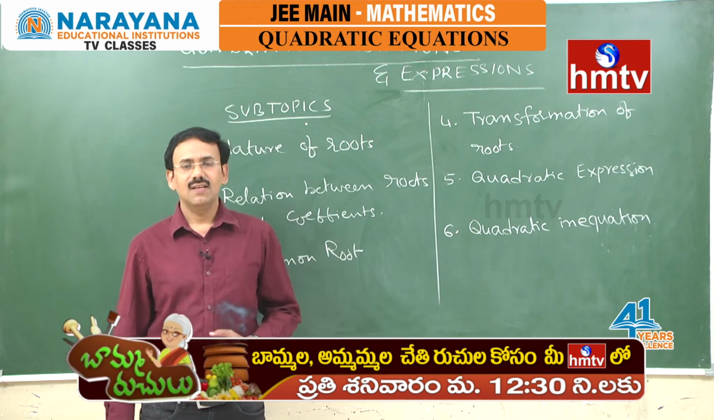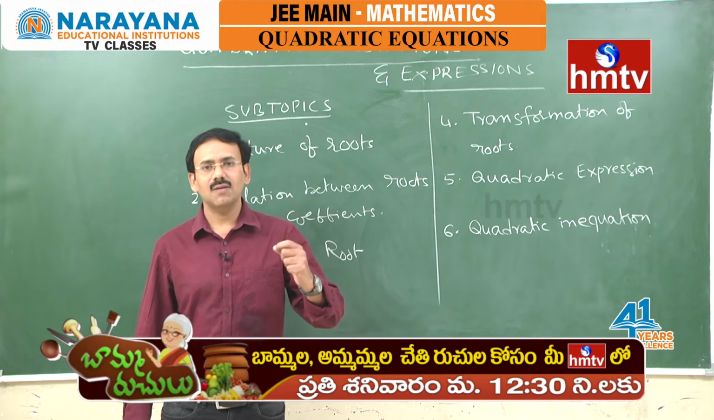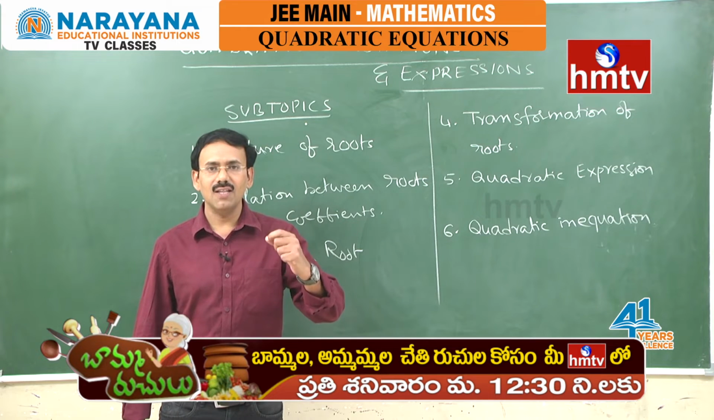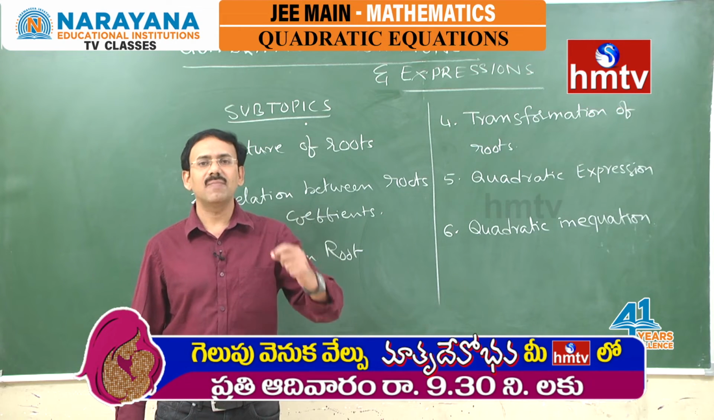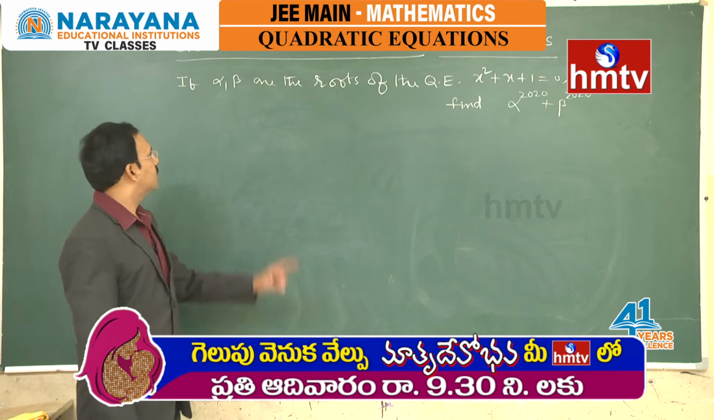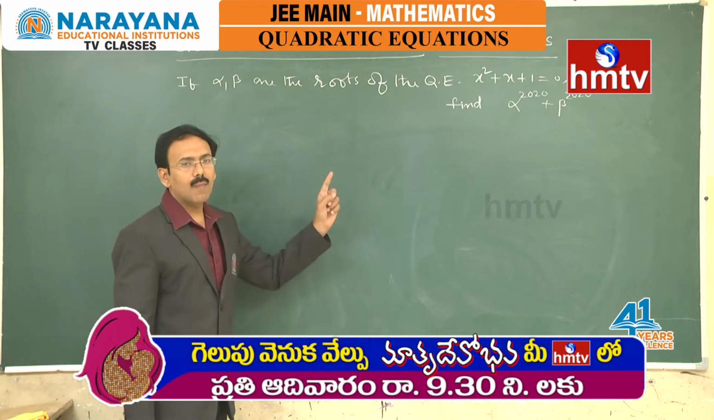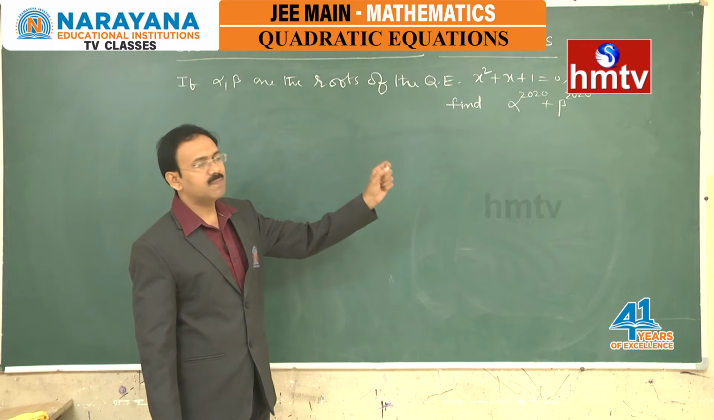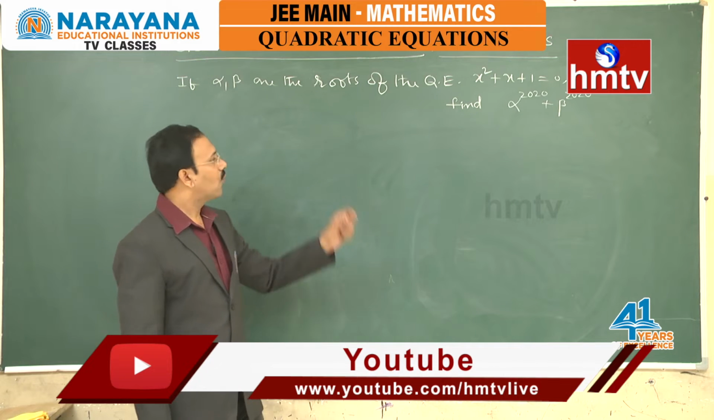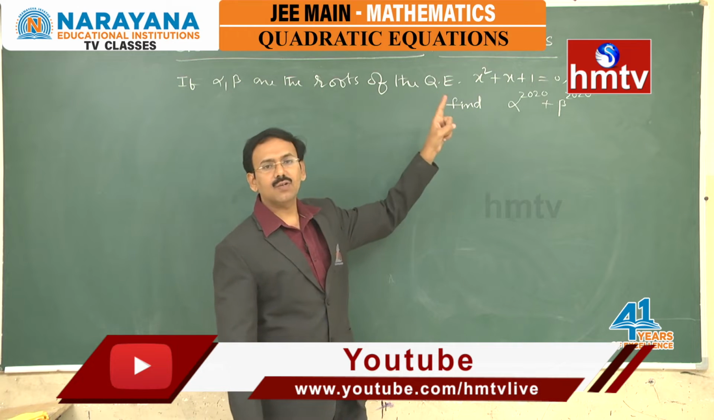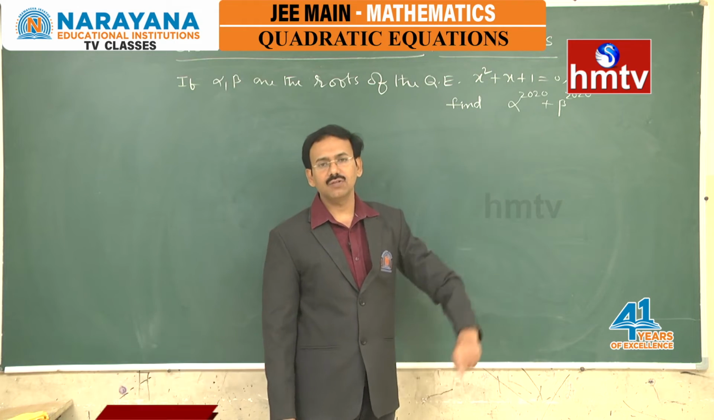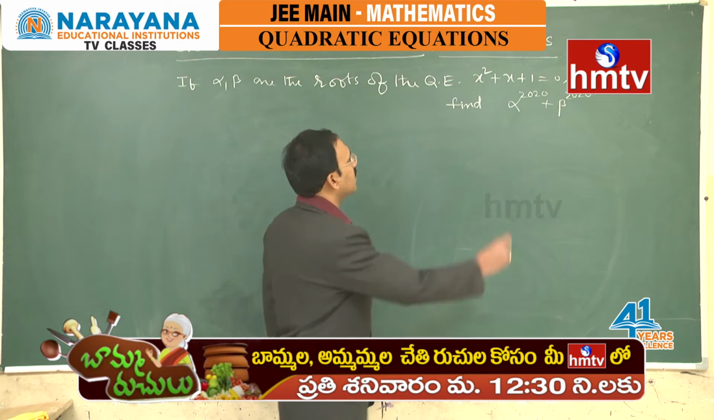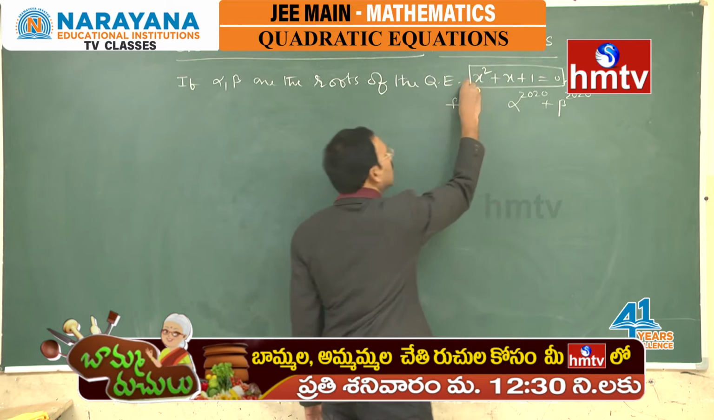rightly said that Ganita Shastraadhyayanam Apata Madhuram Adyanta Sukhadam. Many impossible and difficult problems of arithmetic are easily dealt by algebra. Now you see this problem. If alpha, beta are the roots of the quadratic equation x square plus x plus 1 equal to 0, find the value of alpha power 2020 plus beta power 2020. This is the question. Question seems to be a little different, but you see the equation, this is an interesting equation.